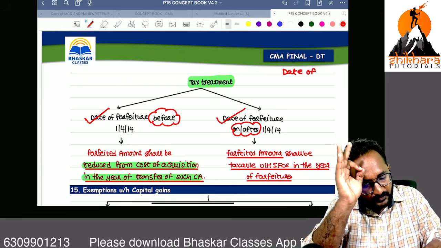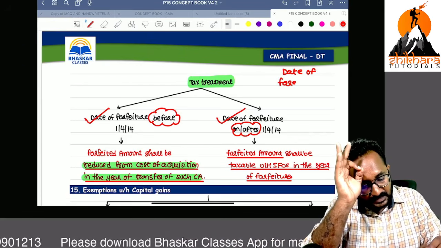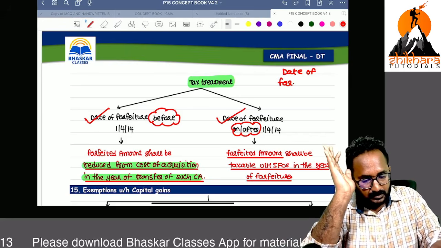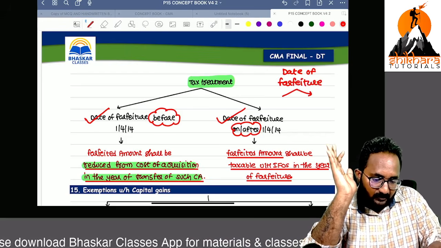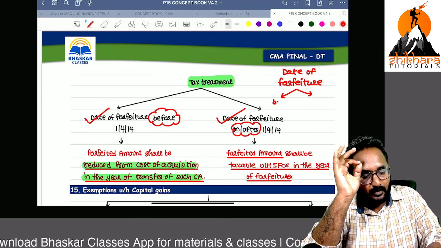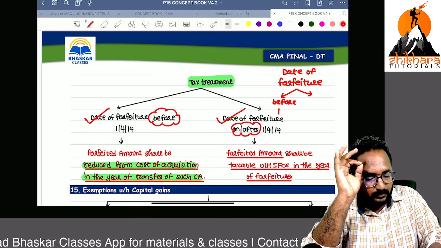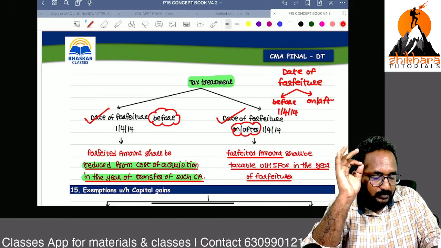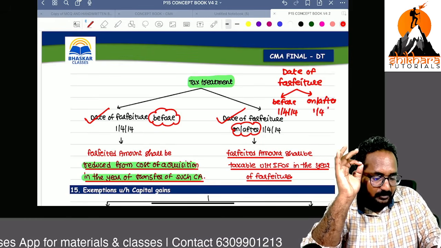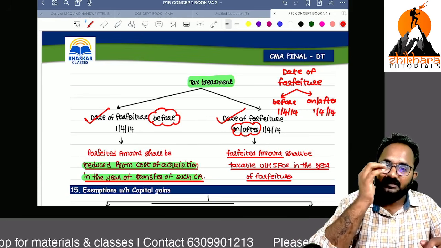Yes, the date of forfeiture, you have to check. If the date of forfeiture is before 1/4/2014, one treatment; on or after 1/4/2014, a different treatment we have. Still, you have to remember both the things.